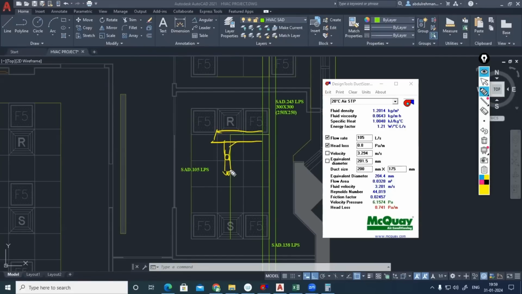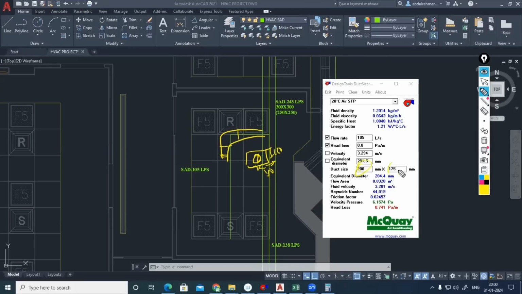So since this diameter is 100 mm, this duct height should be minimum 150. Then only you can connect it. Or if you are planning to cut it from the face of the duct, here we'll be proposing an elbow. So in the face here, if the flexible duct or the VAV inlet diameter is 100 mm, this should be minimum 150, 150. Here 150, here 150. Then only we can connect it.